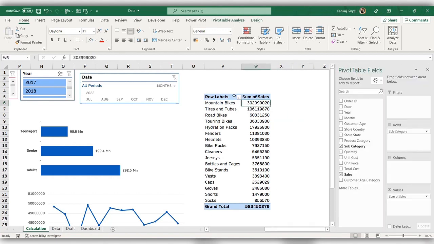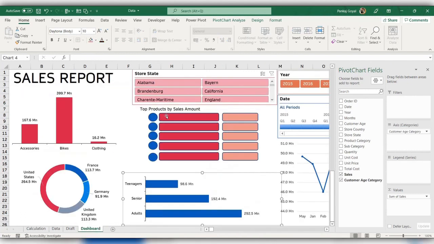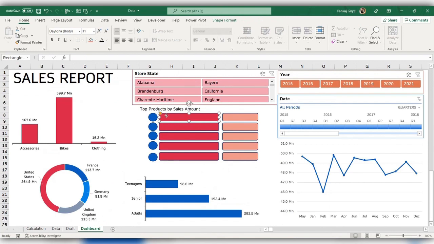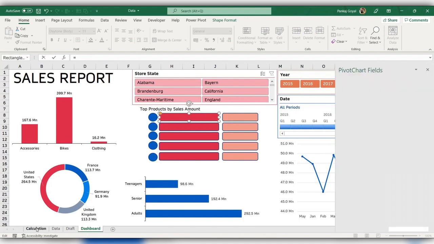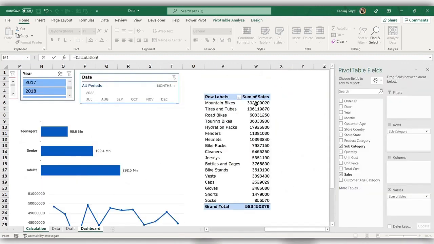Now this is my pivot table which I need to connect to that shape. Just click on this shape, go to the formula bar, and we need to link that particular cell here. So equal to, go to the calculation sheet and enter the cell reference manually, W6.